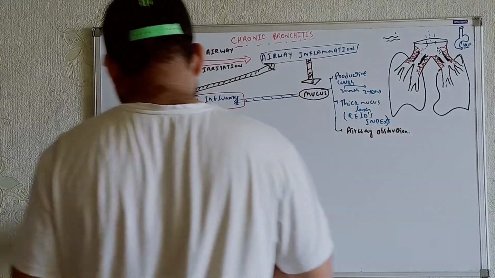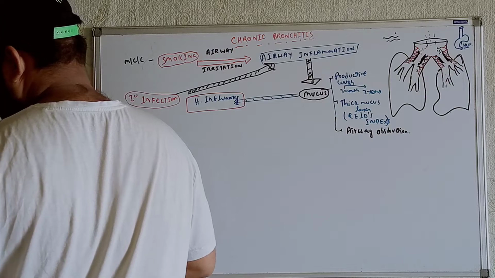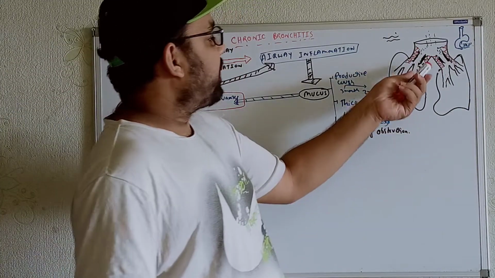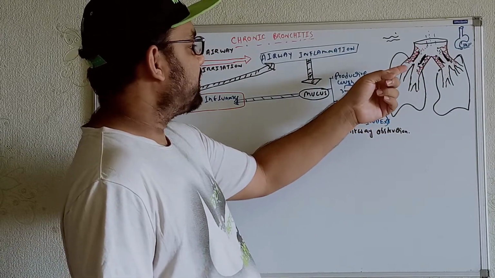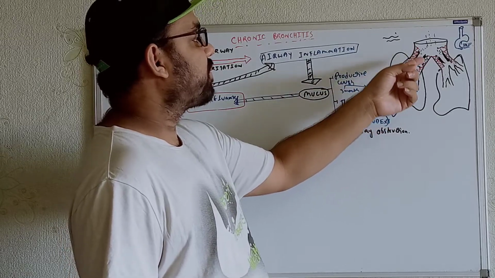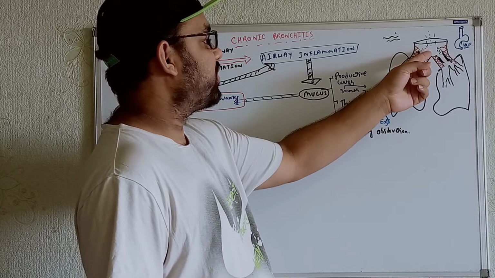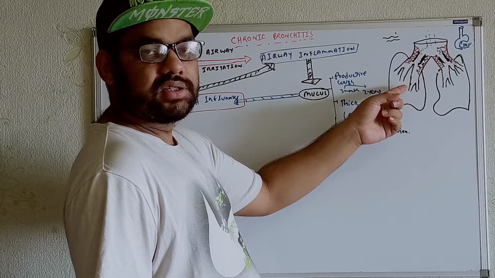Okay. Now, at first, if we write it over here, these pseudostratified ciliated columnar epithelial cells are producing mucus to inhibit the progression of smoke particles from the tracheal regions, through the airway, and ultimately into the inner structures of the lungs.